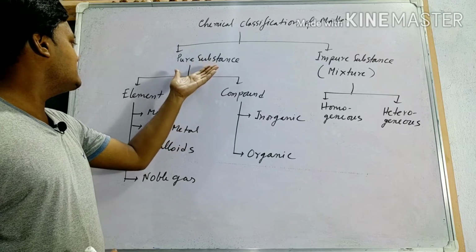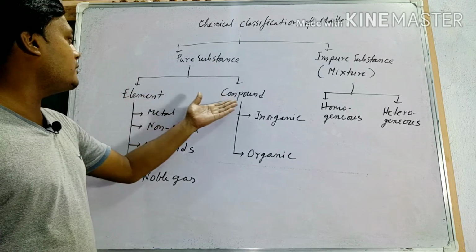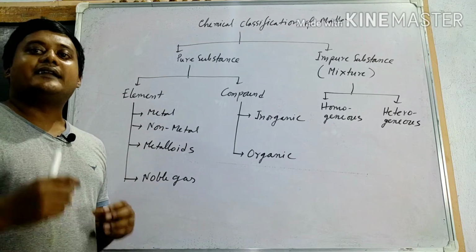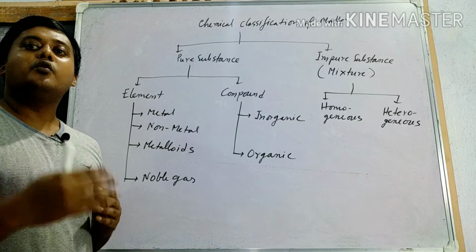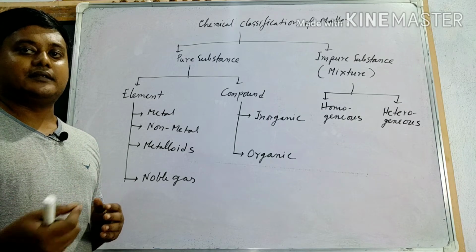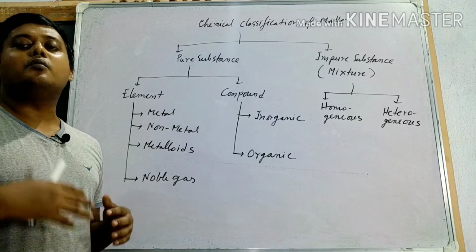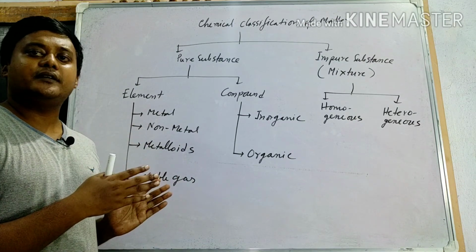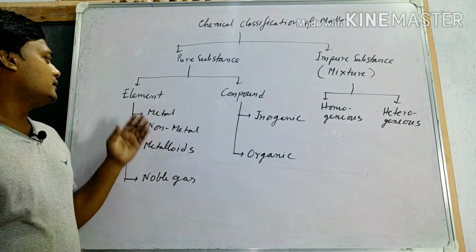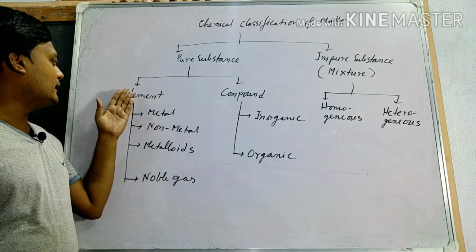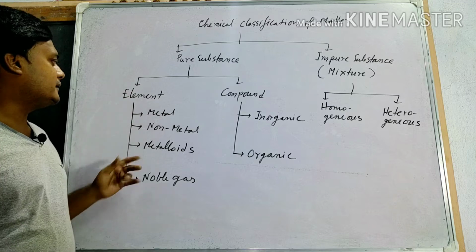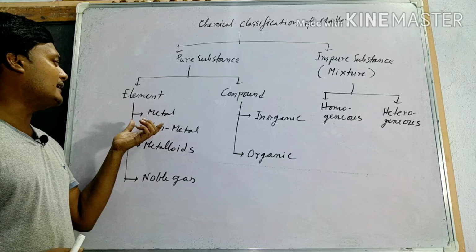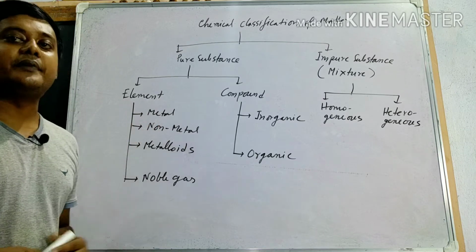Next, pure substance is divided into element and compound. So what is an element? It cannot be broken into more simple particles, and it has a definite set of properties. Now, there are four types of element. First one, metal. We have to remember the different characteristics of metal.